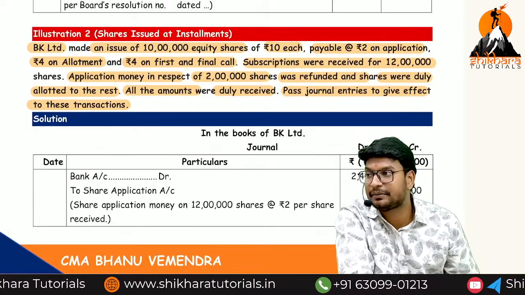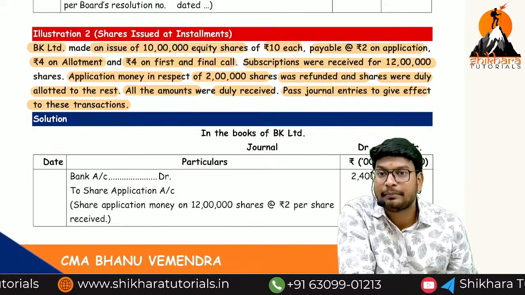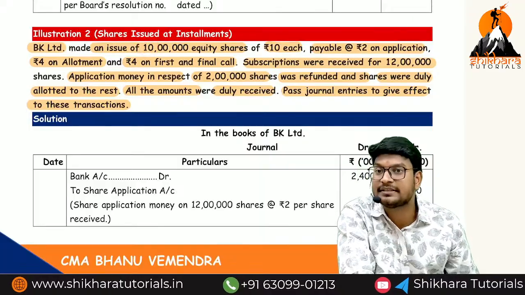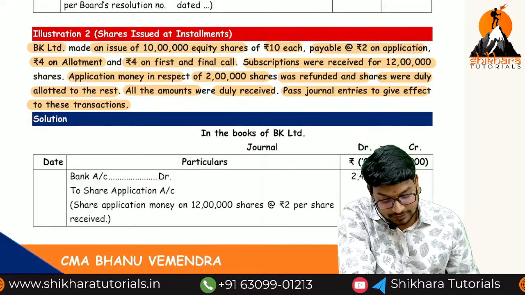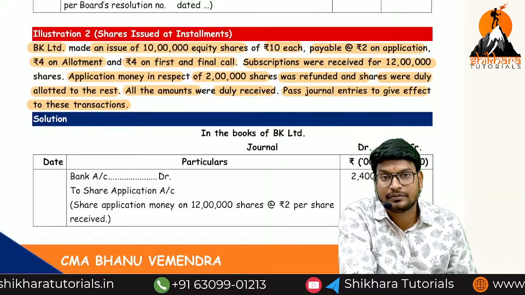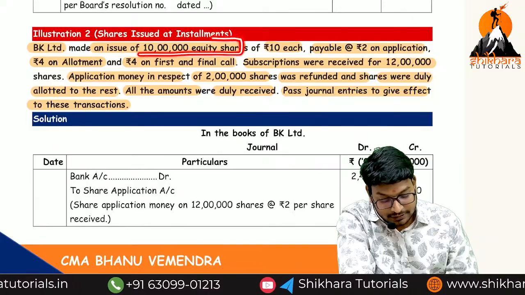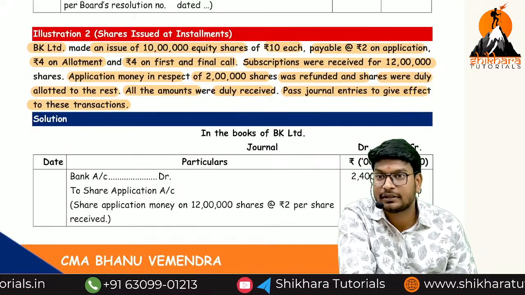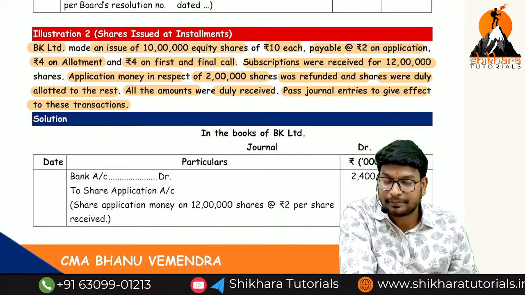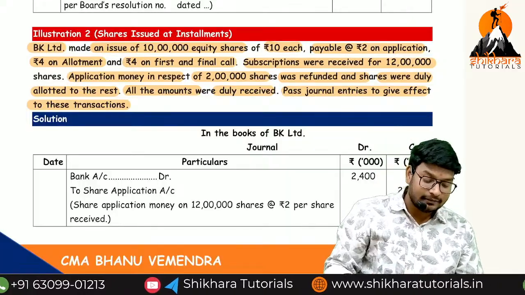What is the next entry, ma? We are going to receive the amount. What is the entry? Bank account debited to share allotment account. So again 10 lakhs into 4, that is equal to 40 lakhs and 40 lakhs. What is the first and final call, ma? The amount is the same. So how much, ma? 40 lakhs. On the 10 lakhs shares we are going to receive from the first and final call. What is the entry, ma? First and final call account debited to share capital account. Then bank account debited to first and final call account.